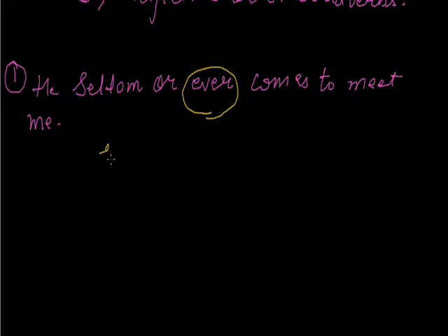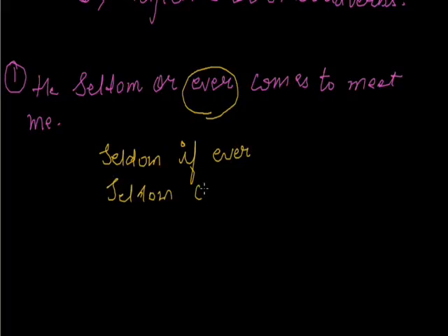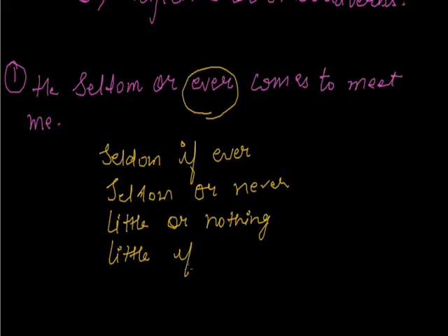How? If there is seldom, it takes ever if there is if in between. So seldom, if ever, seldom or never. Little or nothing. In the same way, little or nothing, little, if, anything.